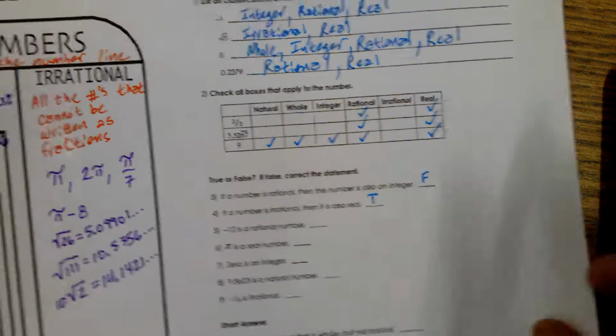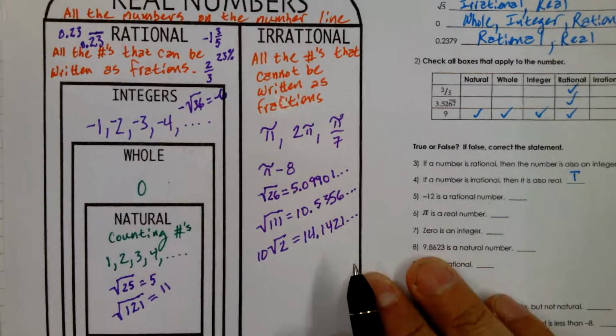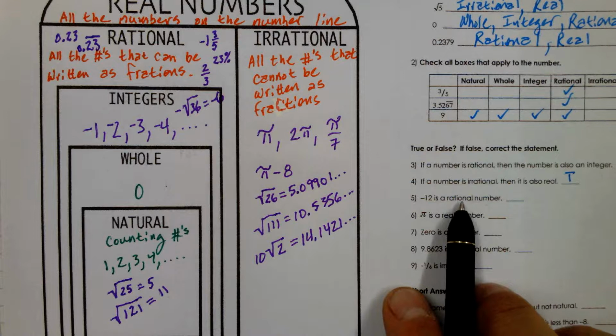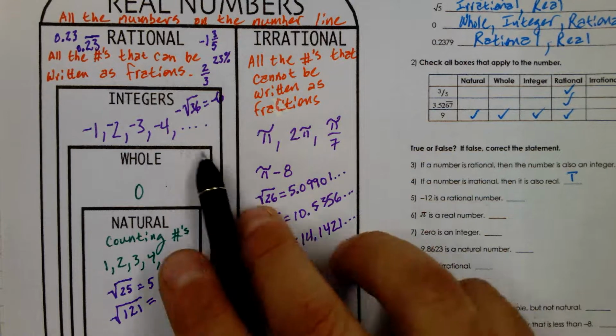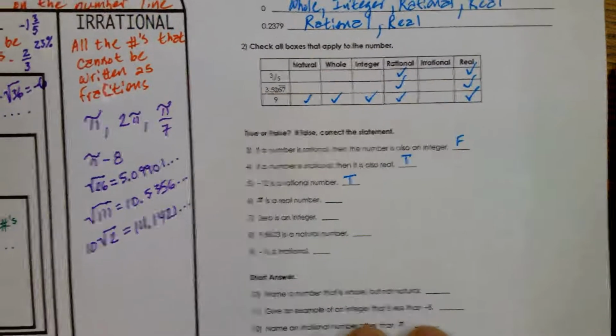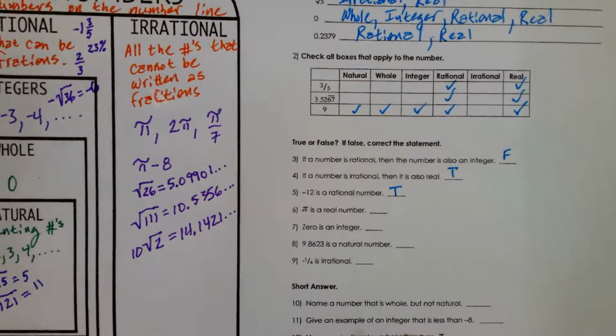Negative 12 is irrational. And negative 12 is rational. I'm sorry. Negative 12 is rational. Lives here and then it's rational. So it's true. Pi is a real number. True. Yeah, pi lives here, so it's real.